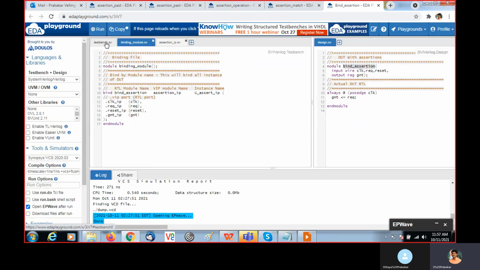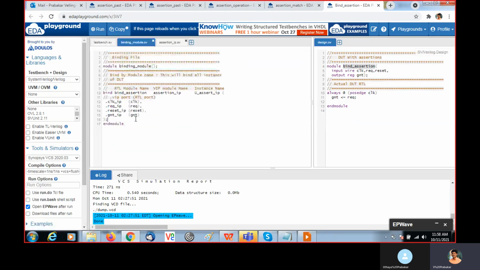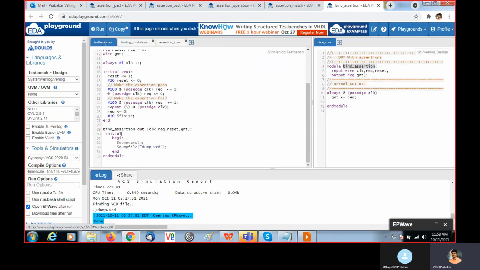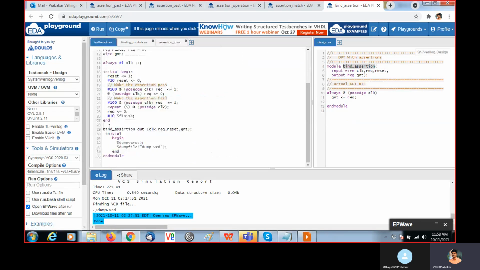If you create it like this, without disturbing any test bench and DUT, we can integrate the assertion model. Another way is you can directly instantiate this assertion IP in the top test bench. You can give any name and just map these signals.